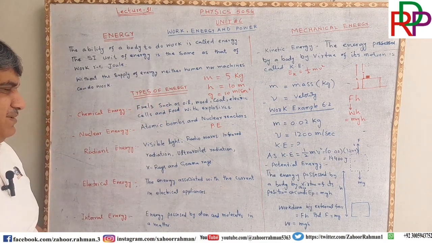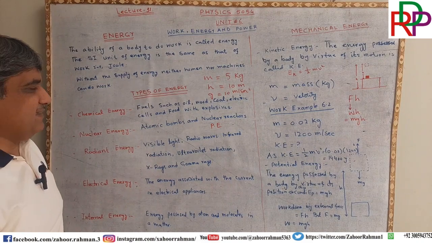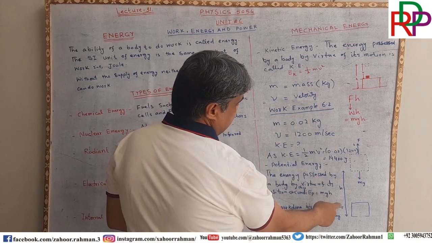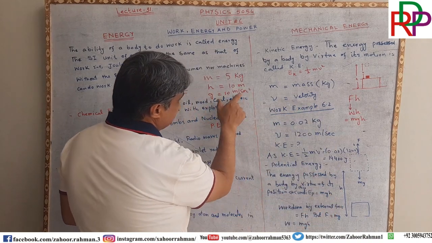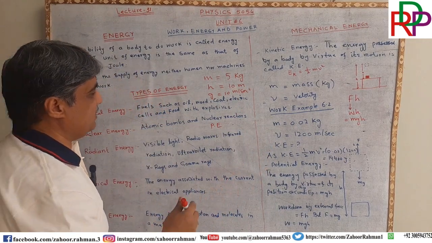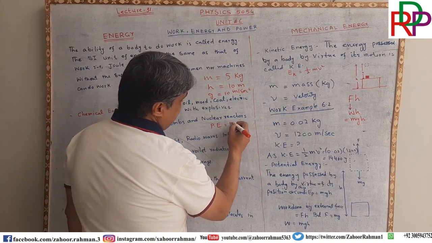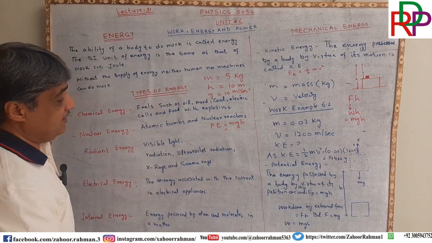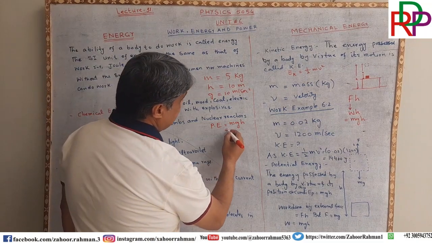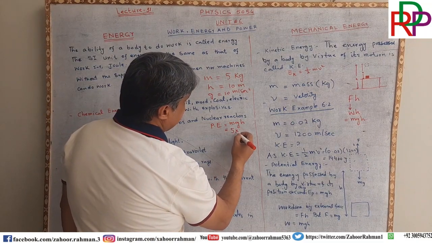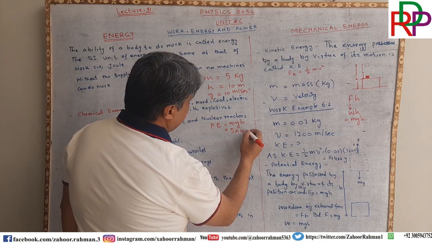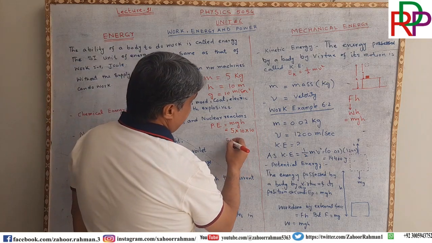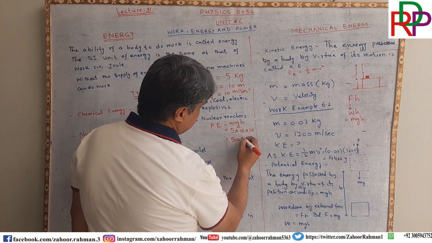And ladies and gentlemen, if you are understanding and memorizing these formulae, then by seeing the data directly, it will come to your mind that we know that potential energy is mgh, and if we are putting the values, m is 5, g is 10, and h is 10, so it will be 500 joule.